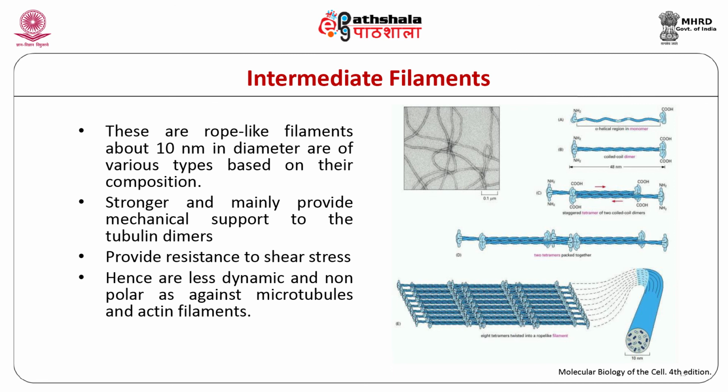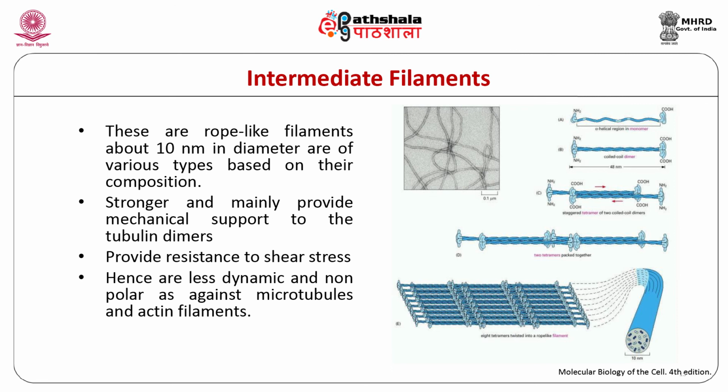The various types of intermediate filaments are found in various cell types, and their composition also varies with the type of cell in which they are present. To name a few, neurofilaments are found in neurons, desmin filaments in muscles, and keratins in epithelial cells.